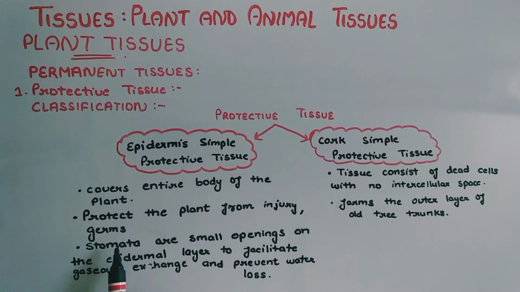Epidermis protective tissue will protect the plant from any type of injury, from invading germs or any foreign particles. Stomata are the small openings on the epidermal layer to facilitate gaseous exchange and prevent water loss. Means the epidermis cells are not dead cells.